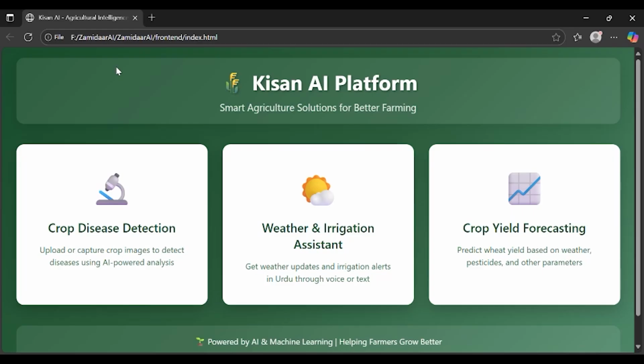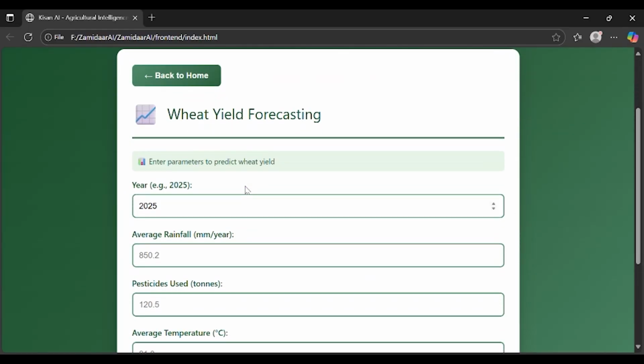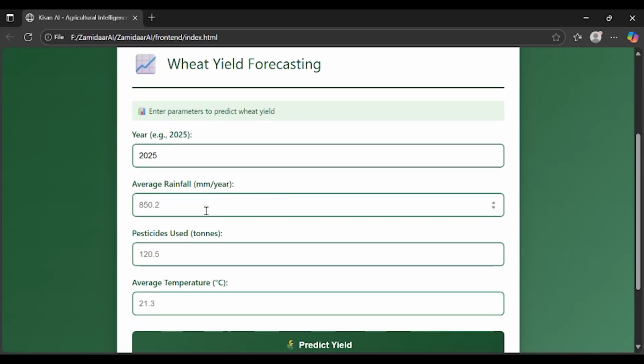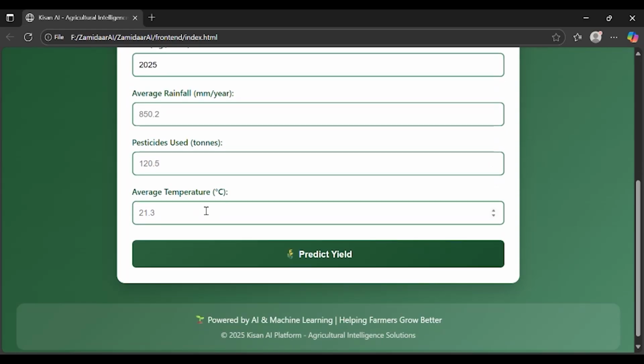Now, moving forward to the front end or the user interface for this, the user has to enter four parameters. Firstly, the year for which the prediction is to be made, the average rainfall in millimeter for that year, pesticide use per tons, and average temperature. On clicking predict yield, the system instantly calculates the estimated wheat yield per hectare displayed both in Hg per HA and kg per HA. This simple interface ensures that even farmers with minimal technical knowledge can easily access advanced AI insights. Now let's look at the back end of our model.